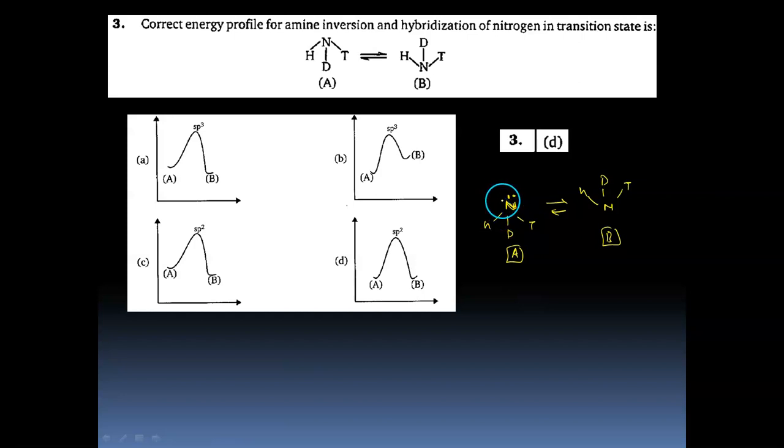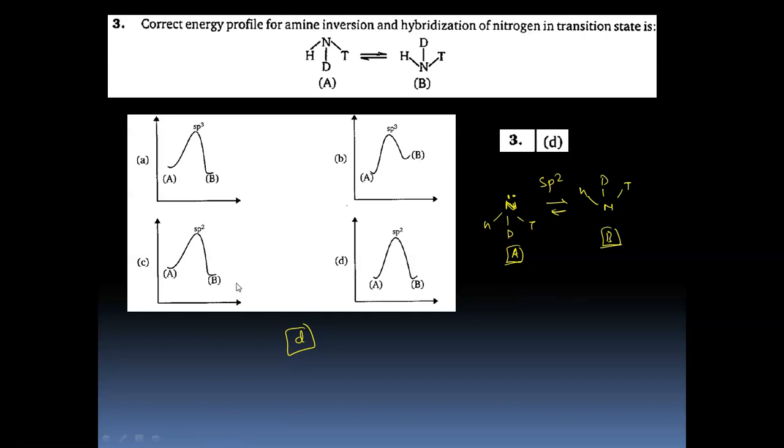it inverts in position. So what happens is that it converts from A to B, and the intermediate transition state that is there is actually sp2 hybridized, and these have equal energies. So clearly we can see the nearest answer is D for this. Hence the answer is D. So here, as we can see in this question, the amines are basically sp3 hybridized and the transition state is sp2 hybridized.